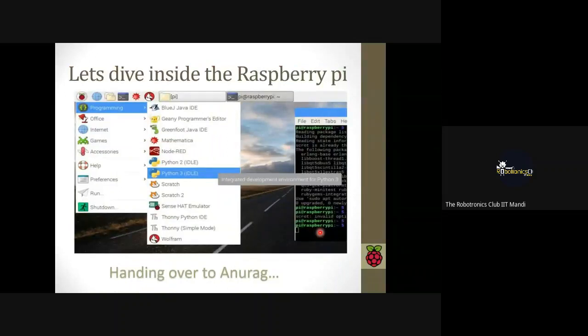And now let's dive inside the Raspberry Pi. That is the programming part, the most awaited part.